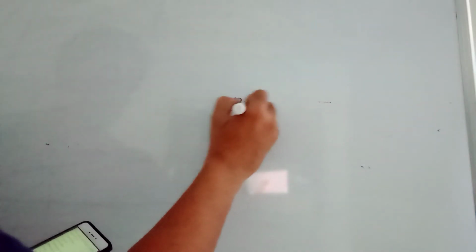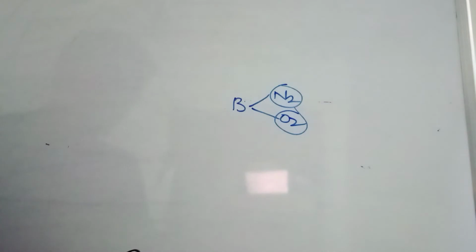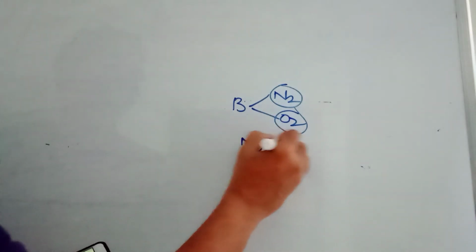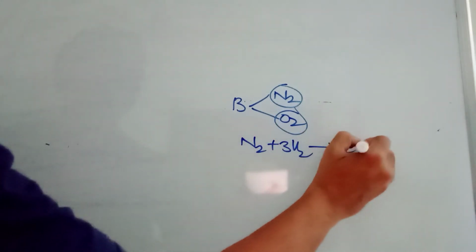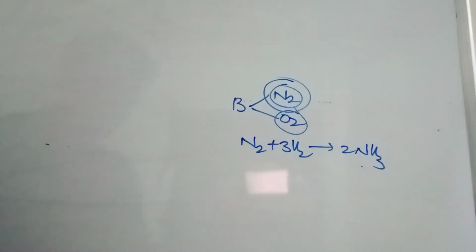Next question you see. On heating compound A gives B, which is a constituent of air. That means B must be either nitrogen or oxygen. This gas when treated with hydrogen in the presence of a catalyst gives another gas. So that should be N2 plus 3H2 gives 2NH3. So it is clear that it is nitrogen. He is talking about nitrogen. It gives another gas C which is basic in nature.